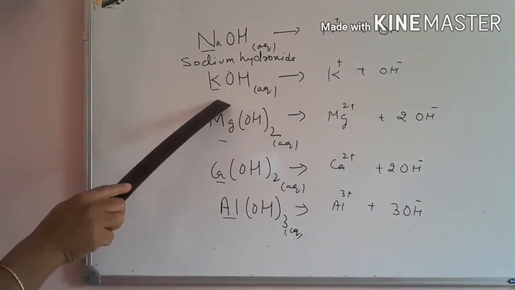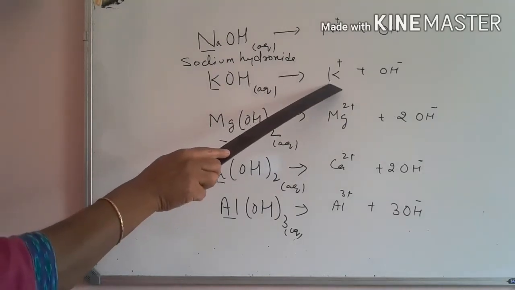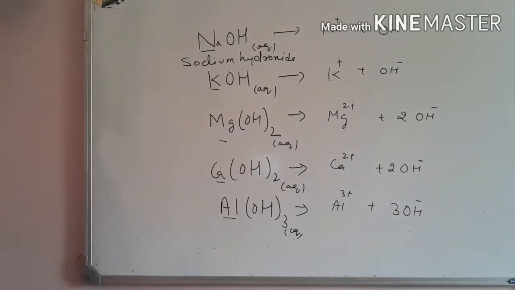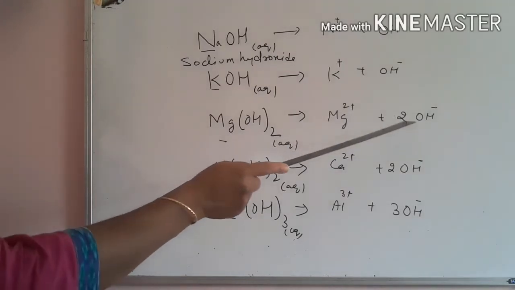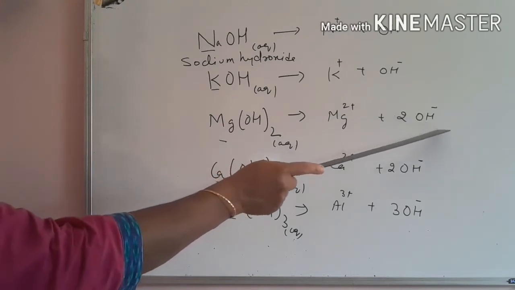Likewise, potassium hydroxide gives potassium K plus ion and OH minus ion. Magnesium gives Mg2 plus ion and 2 OH minus ions.